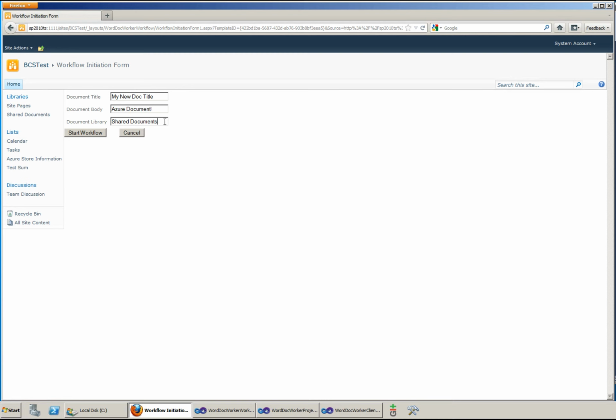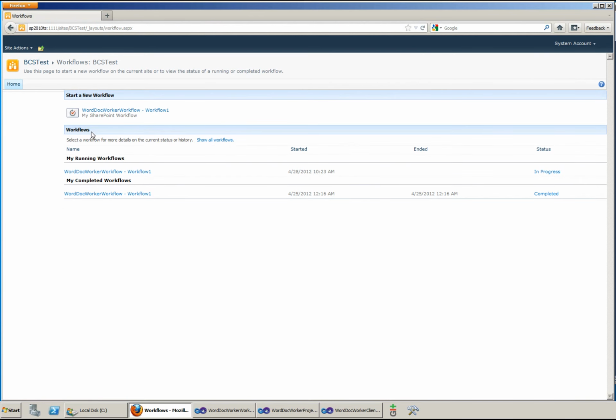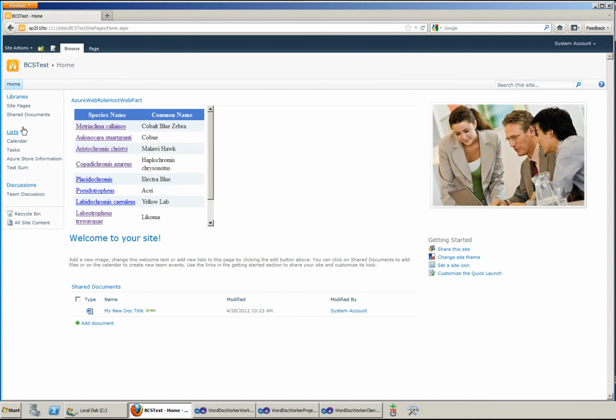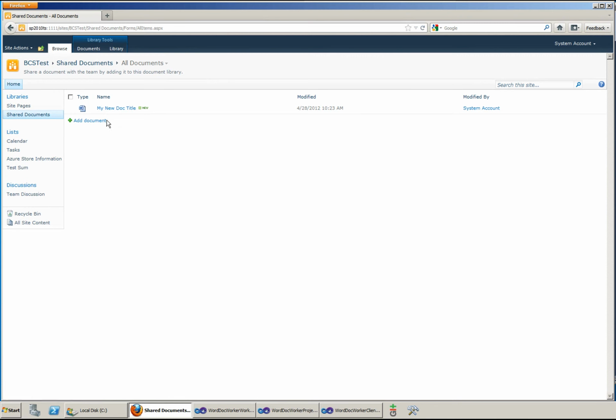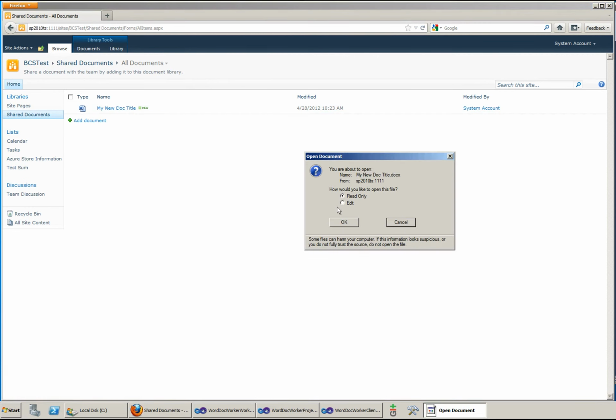And it lets me specify where I want to save my document. Let me click on start workflow, and let me come back to my shared documents, and I have my new doc title ready.